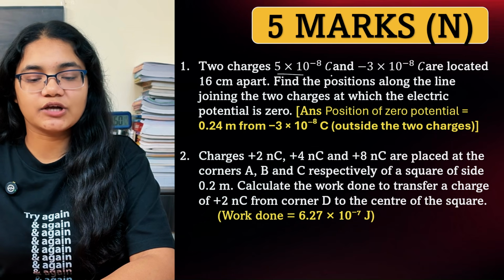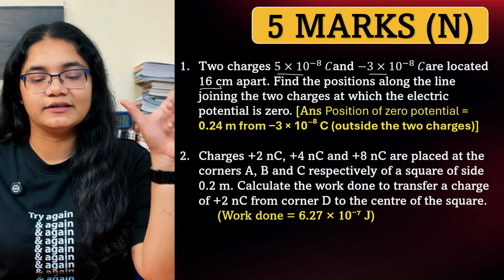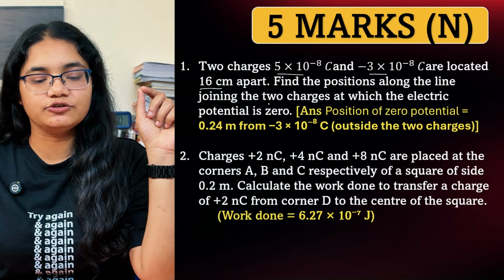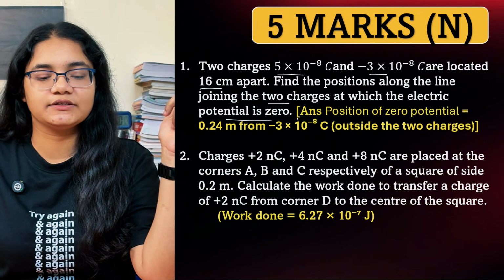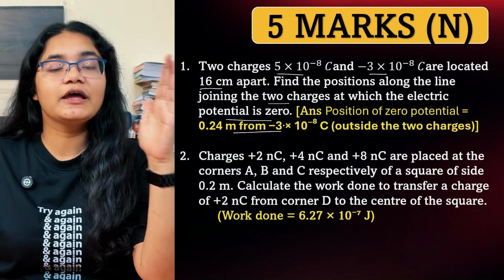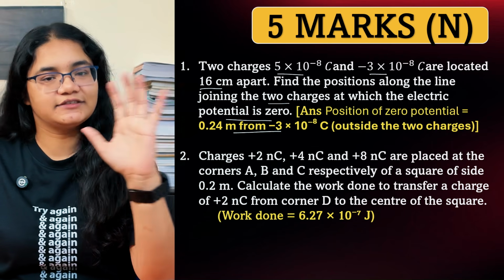So there are 2 charges given to you, located at a certain distance. Find the position along the line joining the 2 charges where the electric potential is 0. And the answer is also given, but first try to solve the question by yourself and then check the answer.